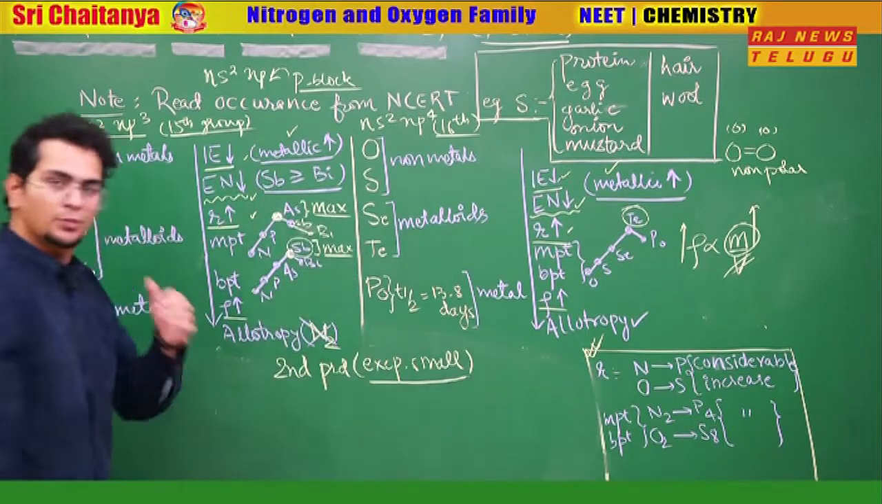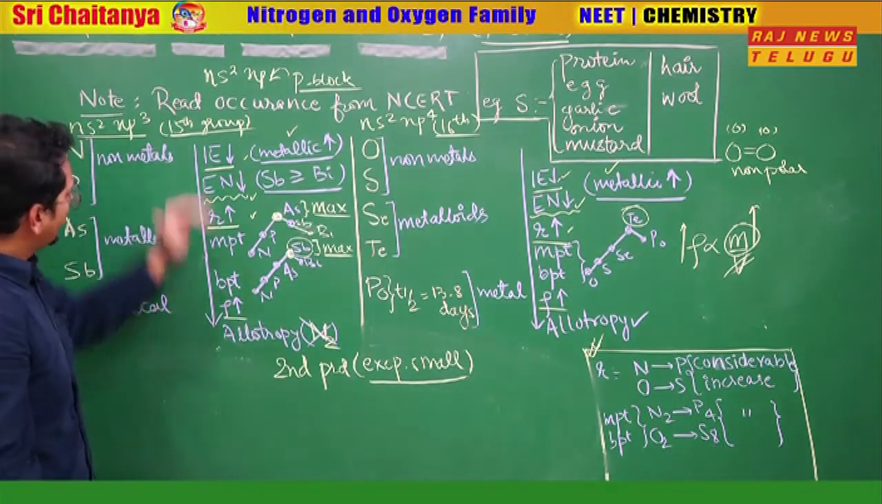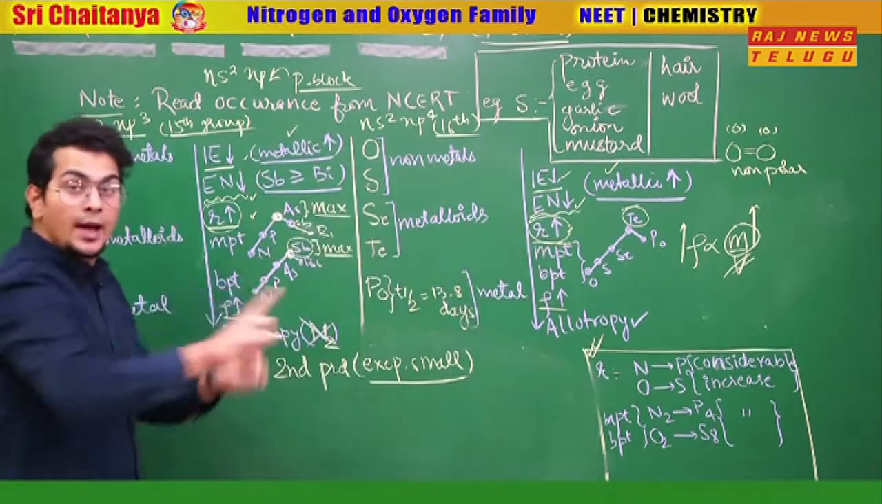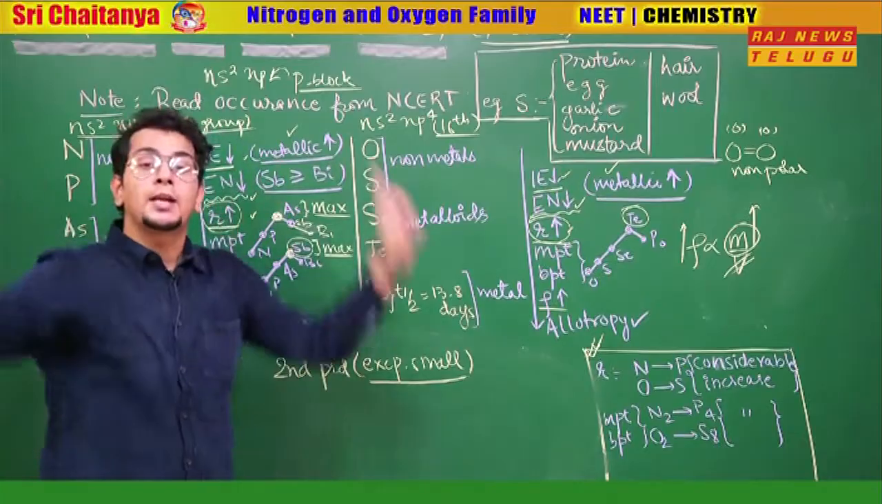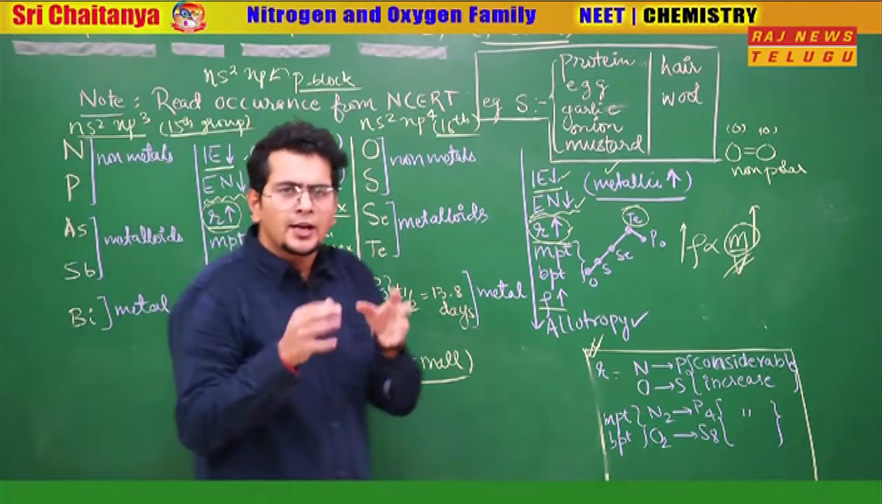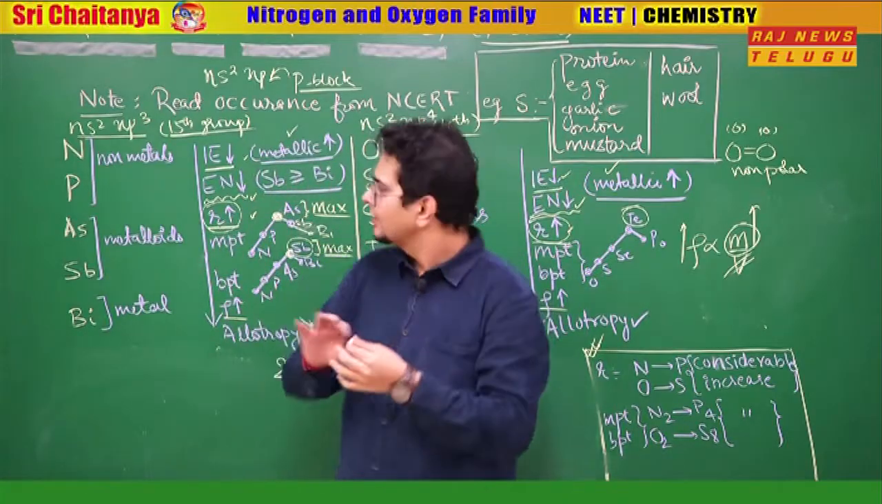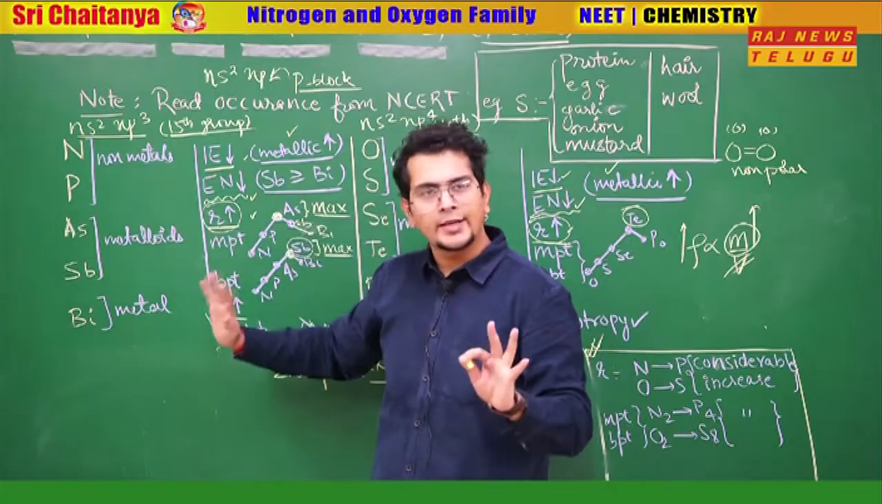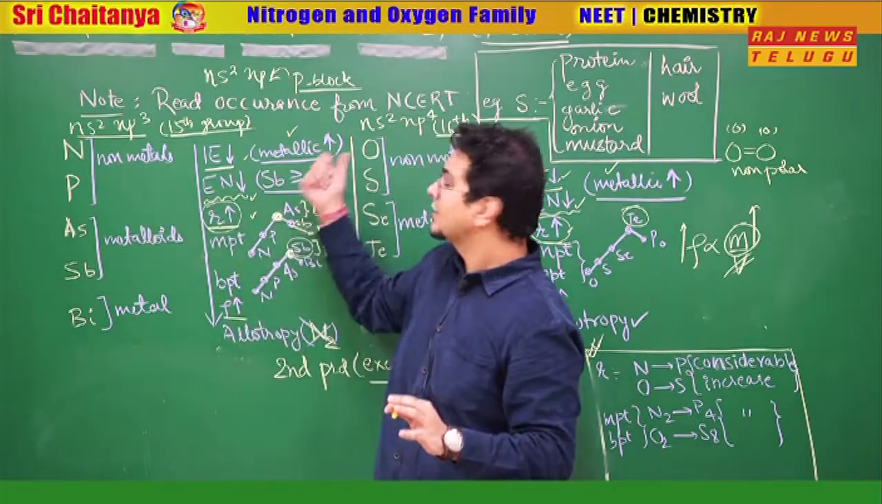They are exceptionally small. So it is true that radius increases from top to bottom in both cases, it is 100% true, but that increase is considerably high when you come from second to third. Why, sir, is the third period element very big? No, third, fourth, fifth, sixth period elements, they are increasing in size only, but nitrogen and oxygen, the second